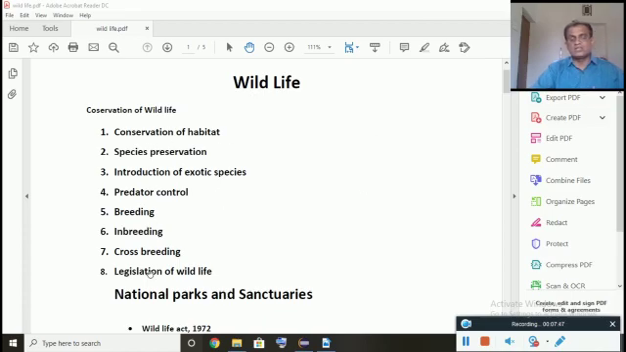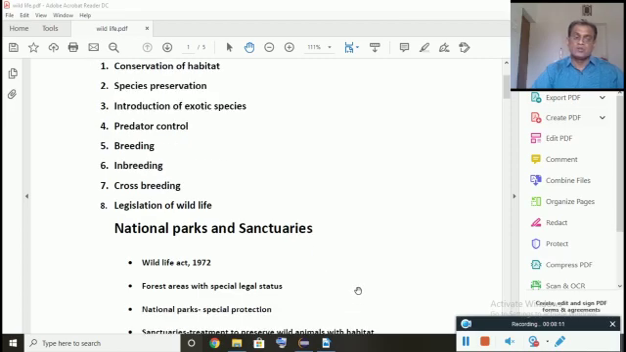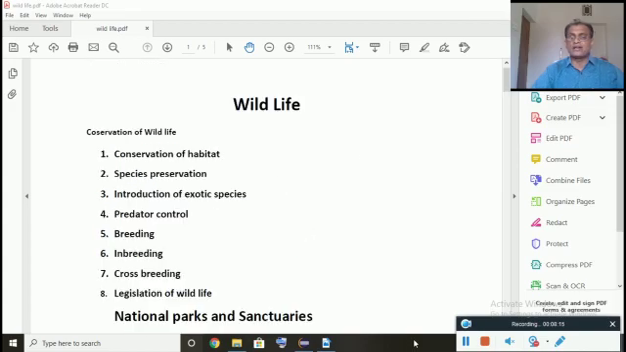So these are the methods by which we can conserve the wildlife. Another method to conserve the wildlife is to create national parks and sanctuaries. Students, you know that there are several national parks and sanctuaries in the world. Probably some of you during our botanical tour might have visited the national parks and sanctuaries also. This is the one method and the best method to protect the wildlife.